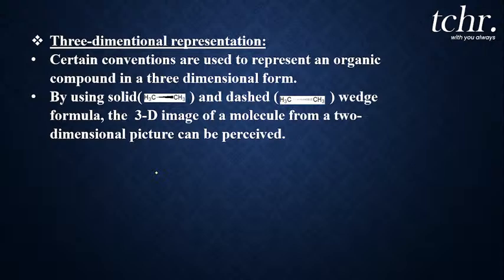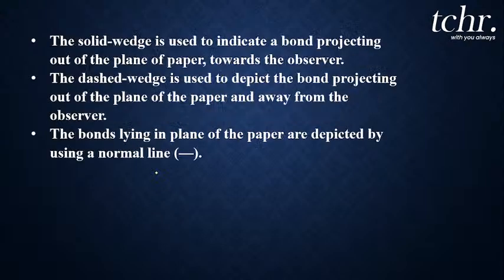So when you keep any organic compound in space three-dimensionally, you should be able to make out how it looks, you should be able to imagine. So I will explain how to represent any organic compound in three-dimensional form. You know that each carbon atom contains 4 covalent bonds.